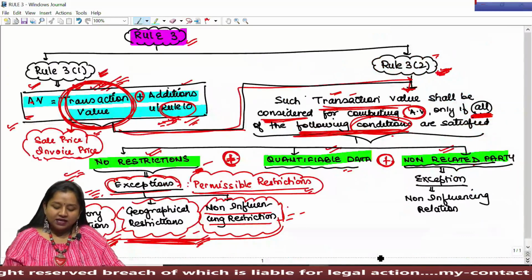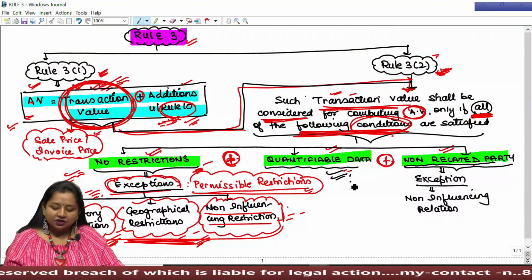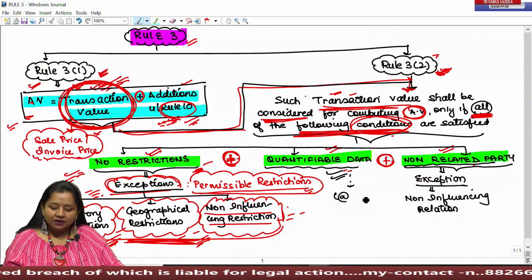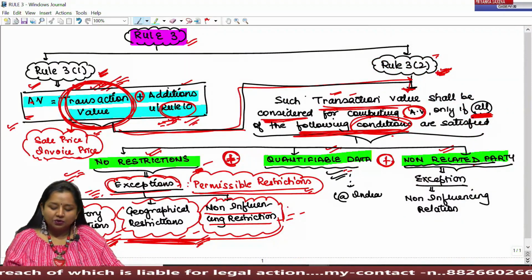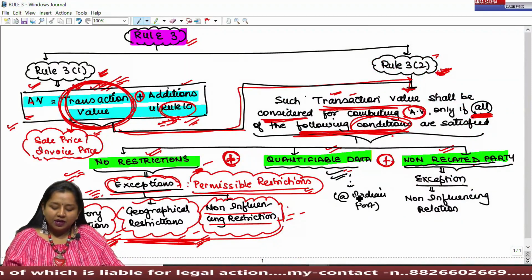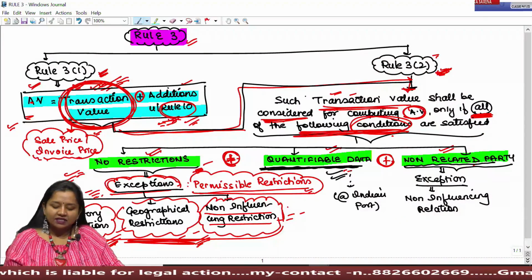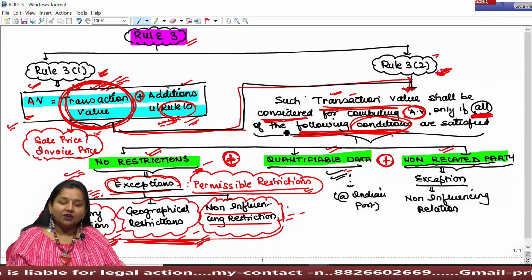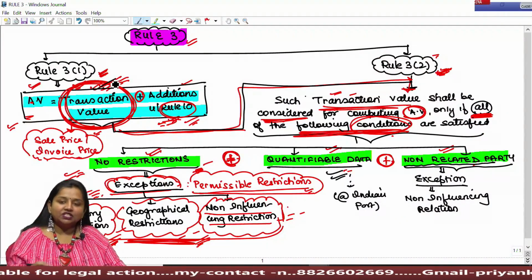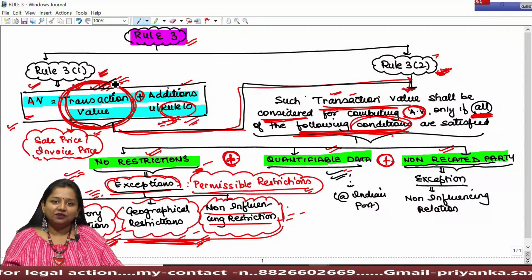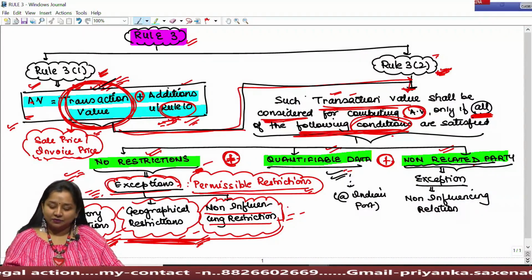So according to the second condition, the information must be quantifiable at the Indian port where duty has to be computed. If this condition does not get satisfied, then Rule 3 cannot be applied, wherein the transaction value shall not be considered for determining assessable value.